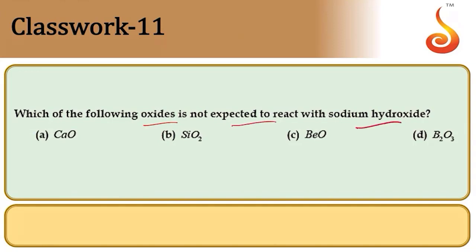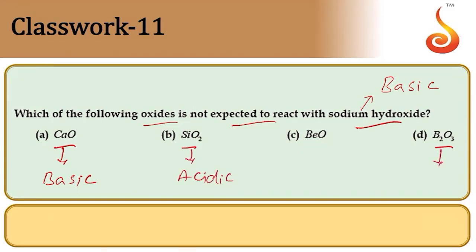Then, which of the following oxides is not expected to react with sodium hydroxide? Sodium hydroxide is basic in nature. Let us see the nature of all the other compounds. Calcium oxide is also basic in nature. Silica is acidic in nature, B2O3 is also acidic in nature, whereas BeO is amphoteric in nature.